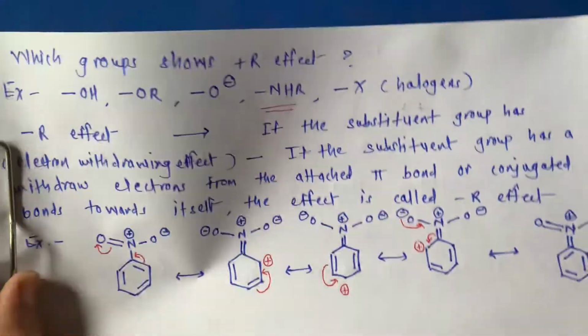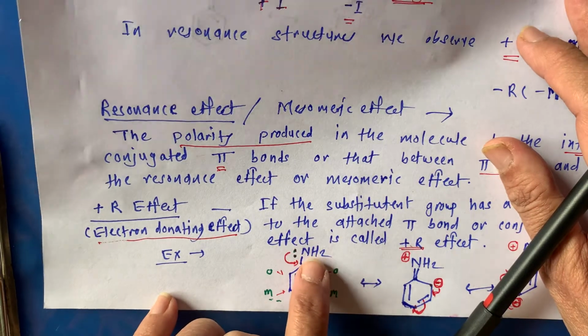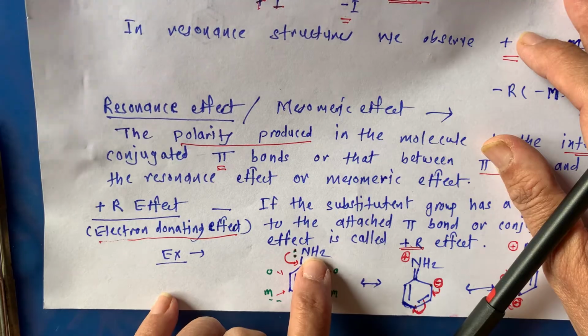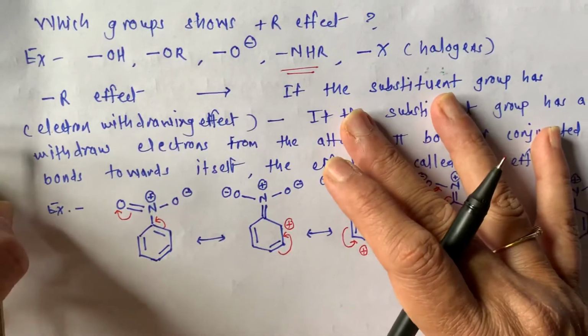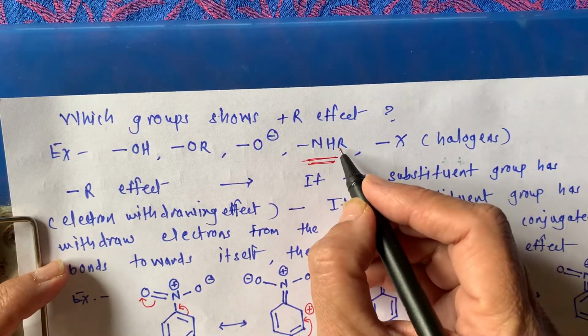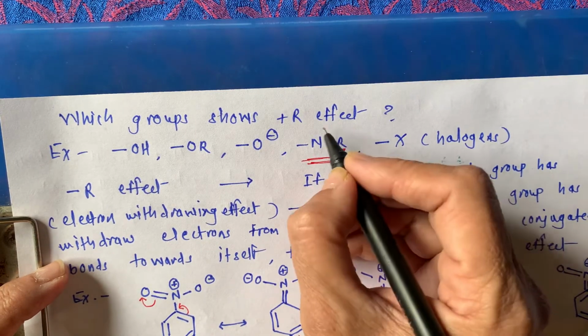Here initially it is NH2. If one of the H is replaced by R, then it will become NHR. Very easy. From the NH2, if one of the H is replaced by R, then it will become NHR.